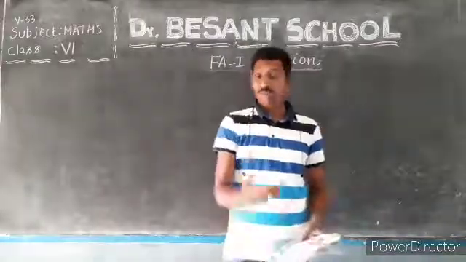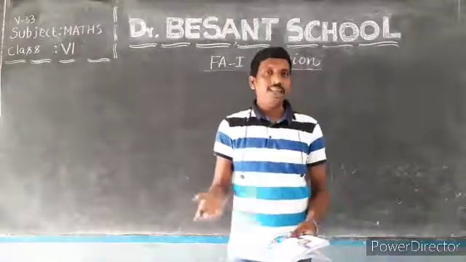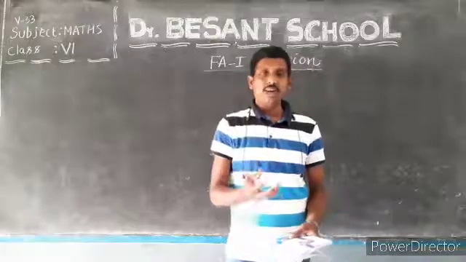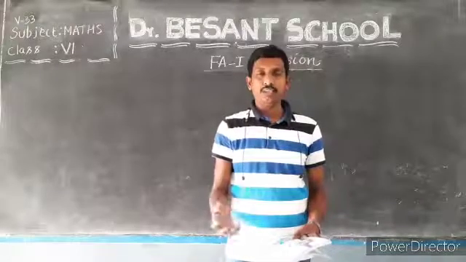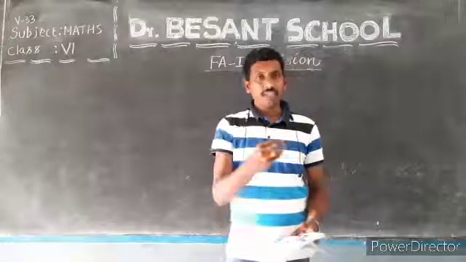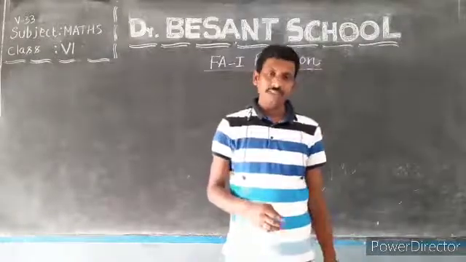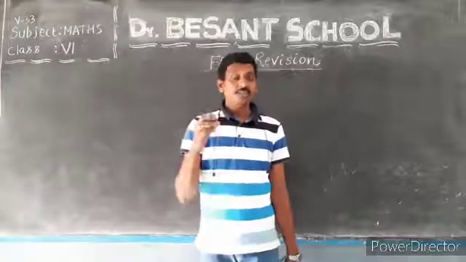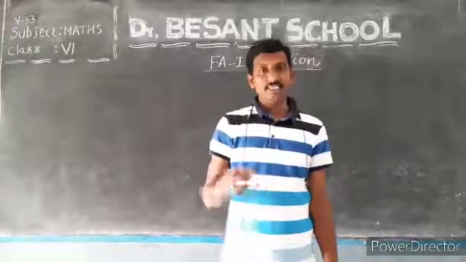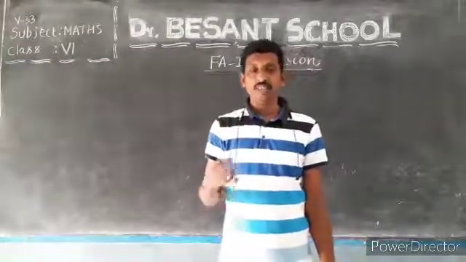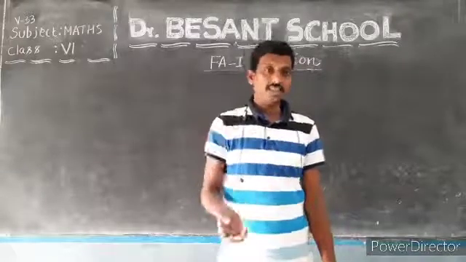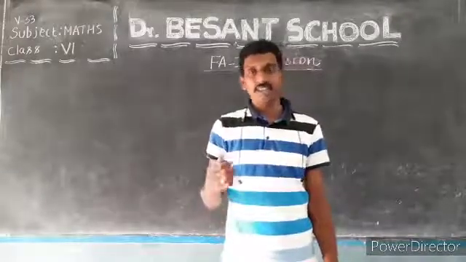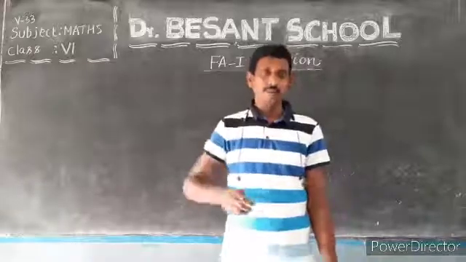In the previous video, we did revision on forming the greatest and smallest numbers with the number of digits given. We discussed the smallest single digit, 2 digit, 3 digit, 4 digit, 5 digit numbers, and the greatest 1 digit, 2 digit, 3 digit, 4 digit numbers, and so on.